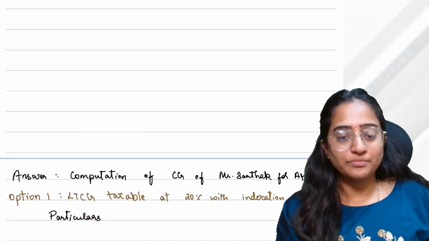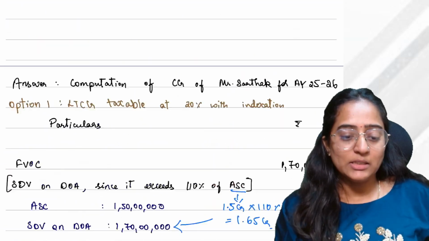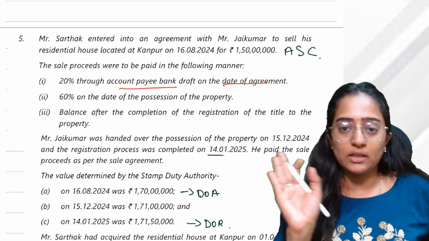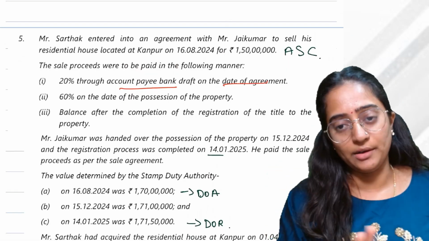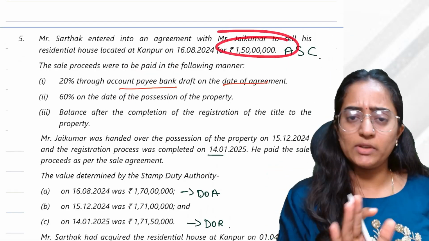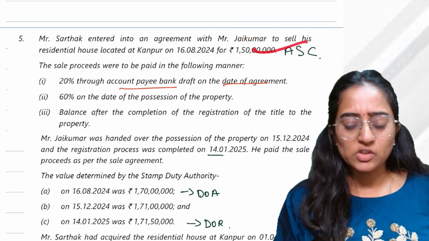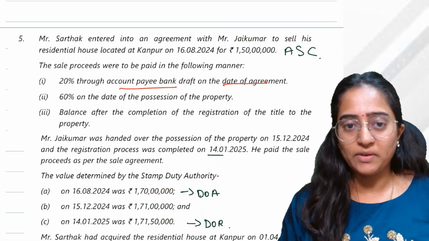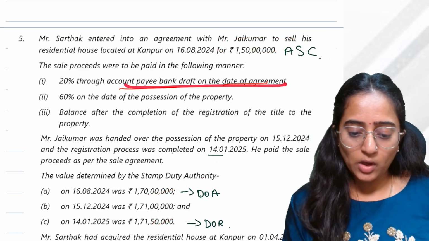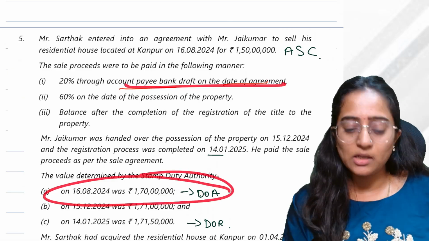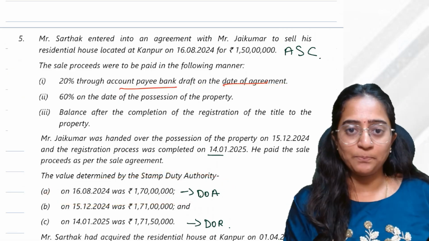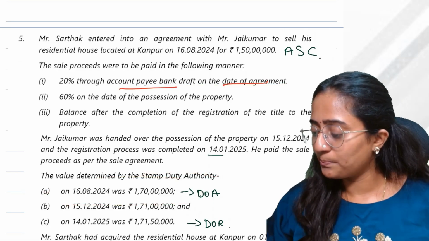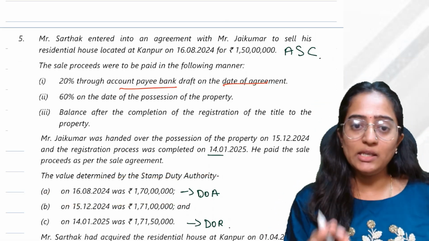Clear. See, this point we can clearly understand if you have done that question number 7, Shiva and Sarthak question. This question would become very easy. Your actual sale consideration is 150. Date of agreement and date of registration are two different dates. Now, the date of agreement you have got account payee check. So, you would consider for the purpose of comparison 170. What is 110% of 150? It is going to be 165.